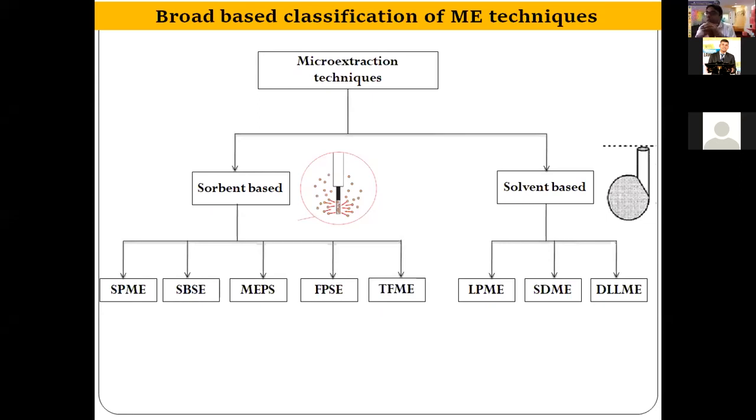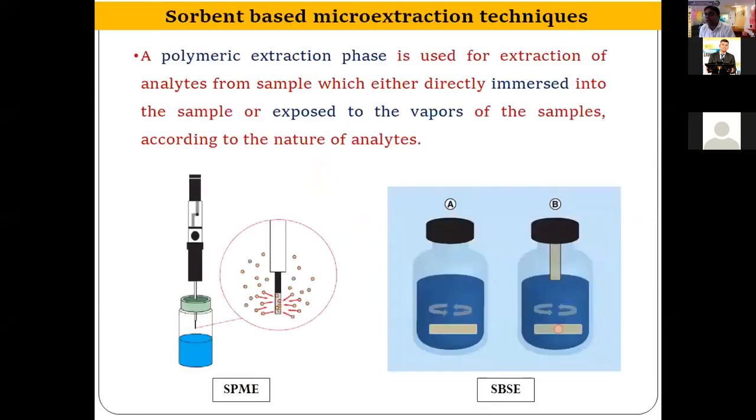So we have solid phase micro extraction, stir bar sorptive extraction, packed sorbent micro extraction, fabric phase sorptive extraction, thin film micro extraction, and in case of solvent based micro extraction, we have liquid phase micro extraction, single drop micro extraction, and dispersive liquid micro extraction. I will discuss some of the techniques one by one to get a preliminary idea about the micro extraction techniques.